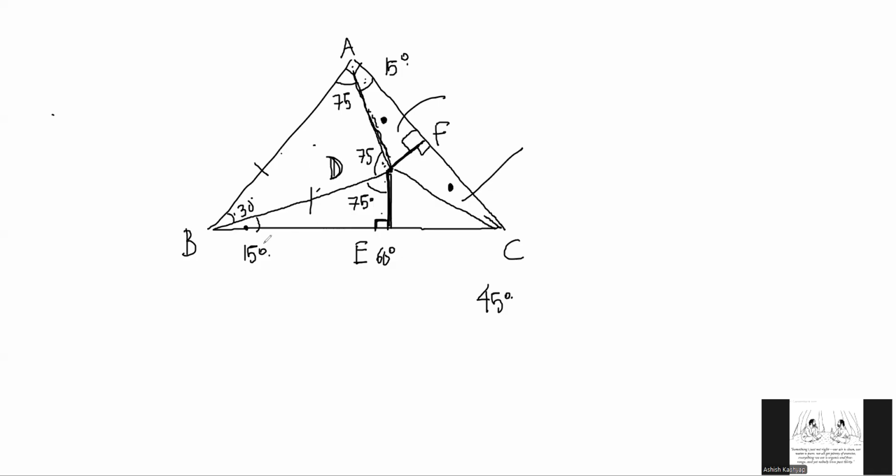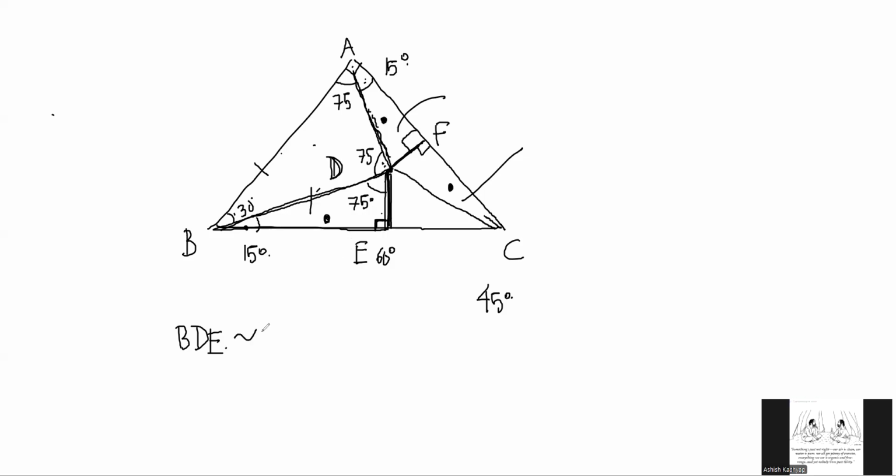Okay, so first let's look at triangle BDE, because BDE has this, right? Yes, sir. This is similar to triangle ADF. BDE and ADF will be similar. Great.